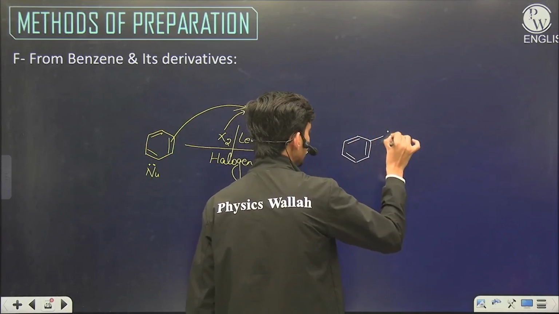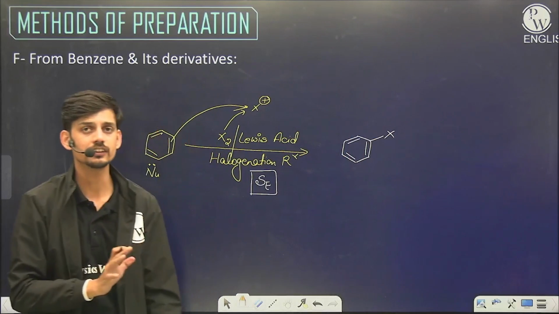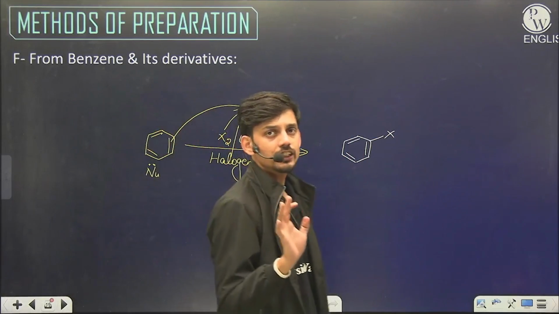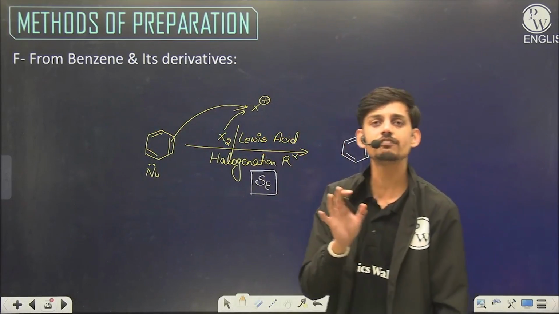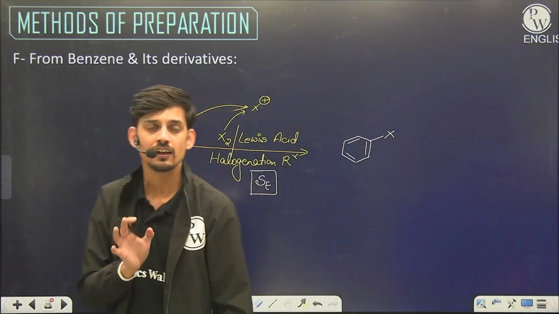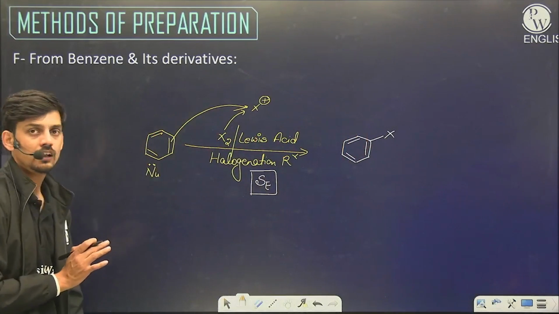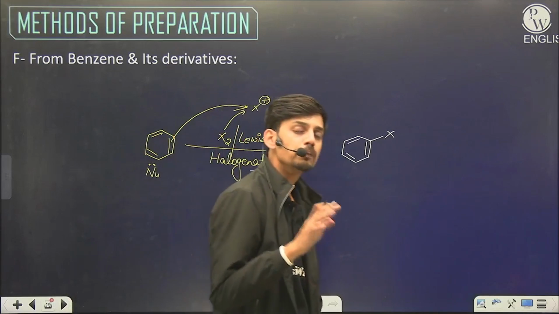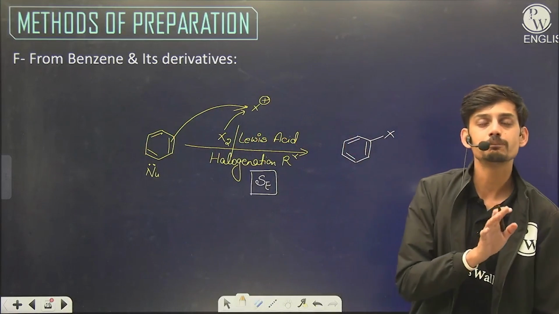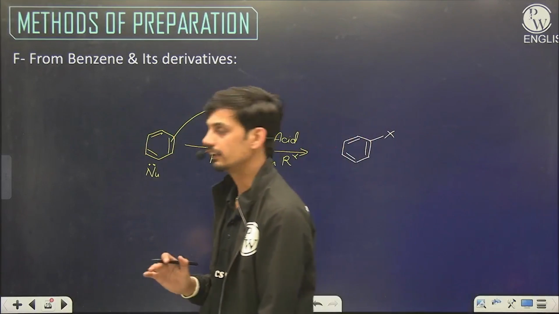Benzene has five signature reactions of this type: nitration, sulfonation, halogenation, Friedel-Crafts alkylation and acylation. This reaction is one of those five reactions. So this is a very common method to prepare halogen derivatives of benzene from benzene or its derivatives.